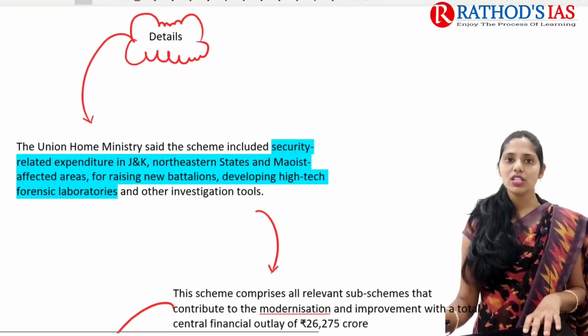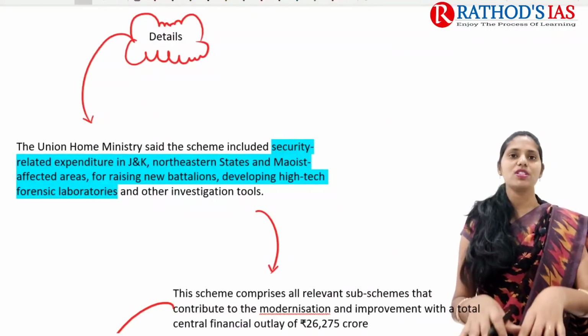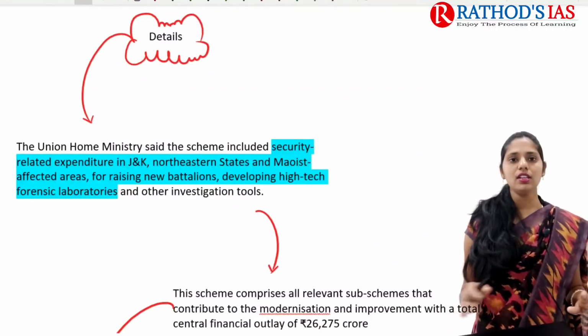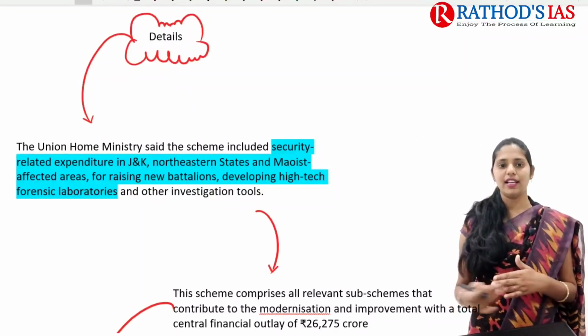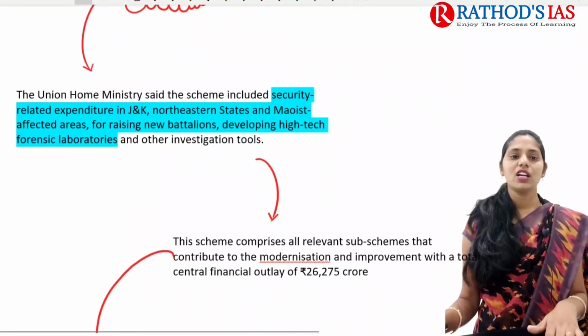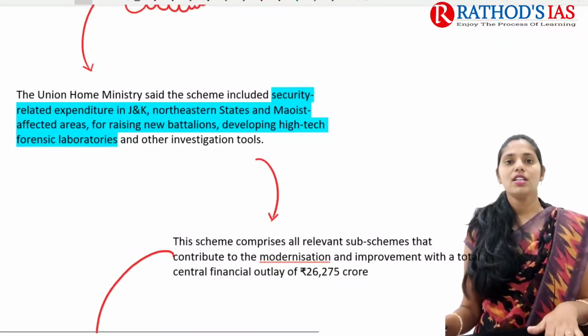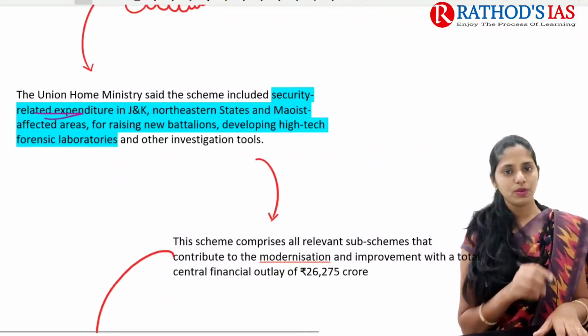If we are talking about details, there is no need to remember facts here, like numbers regarding how much amount is allocated. That is not at all necessary. You have to know that this police modernization scheme has been extended. If you see some more important details, it says that the Union Home Ministry said the scheme included security related expenditure, especially in Jammu and Kashmir.